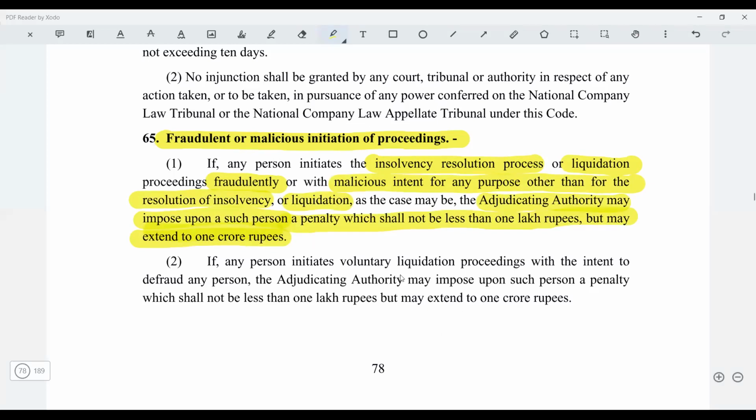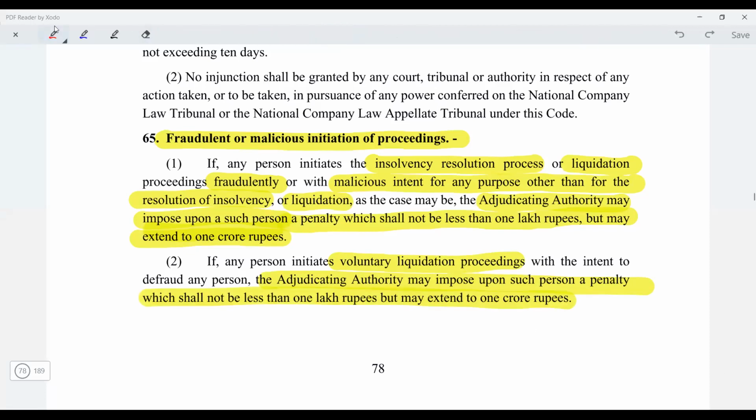And if any person initiates voluntary liquidation proceeding with the intent to defraud, then again the adjudicating authority can impose a penalty of up to 1 crore. So just understand what the minimum penalty is. It is going to be 1 lakh to 1 crore.